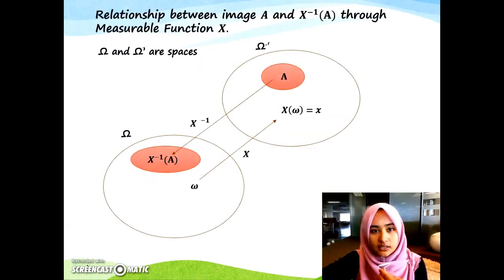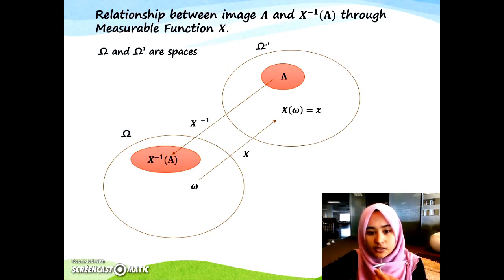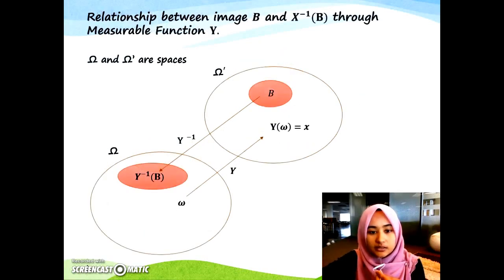As you can see, it is the relationship between image of A and X inverse of A through the measurable function of X. For the omega prime space, A to the omega is equal to X inverse of A through measurable function of X inverse. On the other hand, for the small omega, W to the omega prime space is equal to measurable function of X. The same situation occurs for the B.